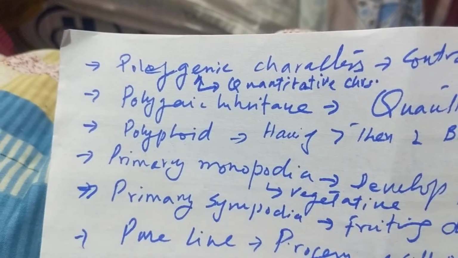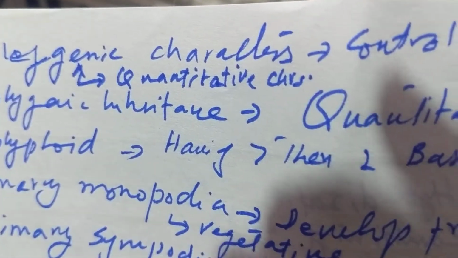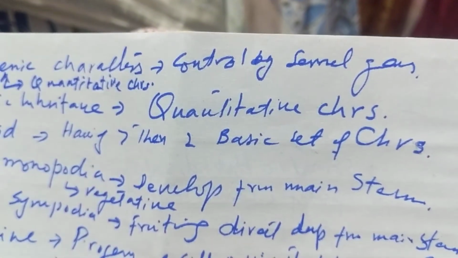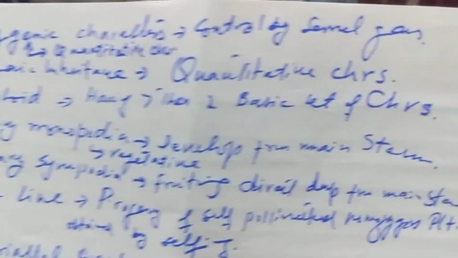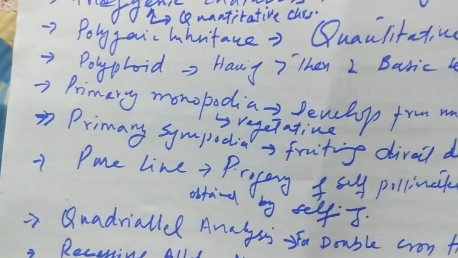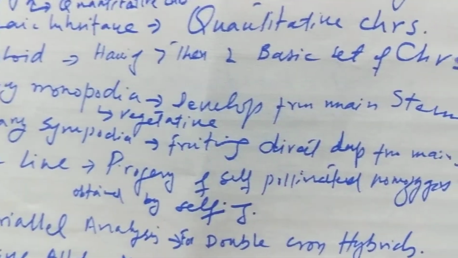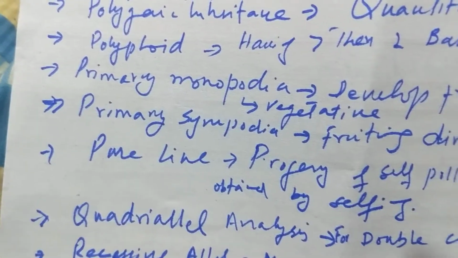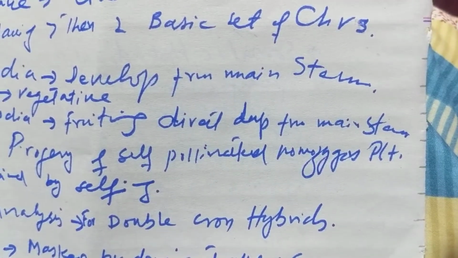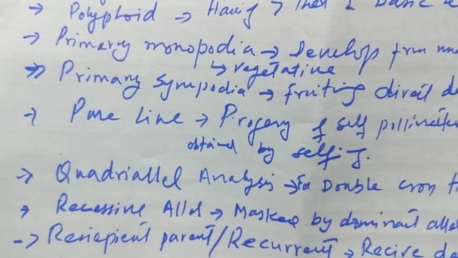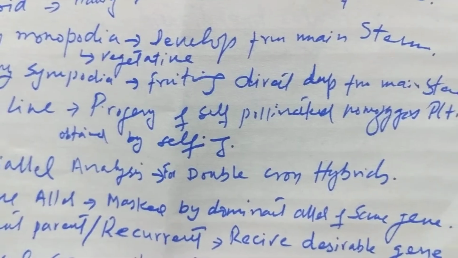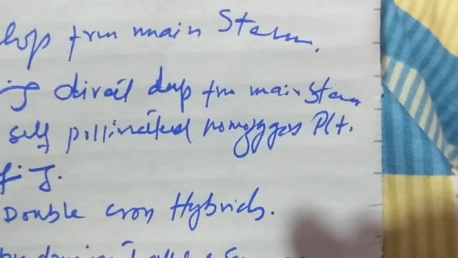Next, polygenic characters are quantitative characters, characters controlled by several genes. Polygenic inheritance is the inheritance of quantitative characters. Polyploids have more than two basic sets of chromosomes. Primary monopodia are vegetative branches developed directly from the main stem, whereas primary sympodia are reproductive branches or fruiting branches which are directly developed from the main stem.